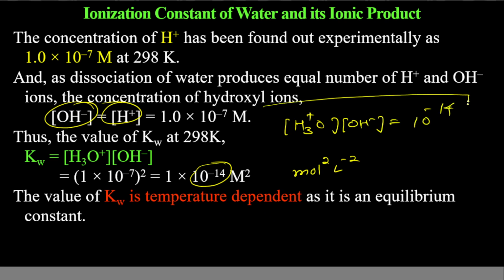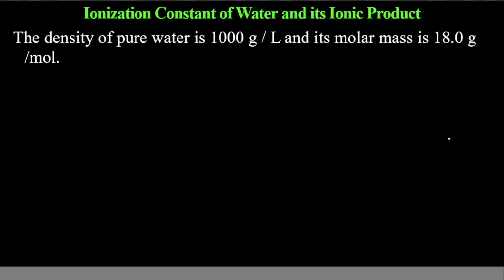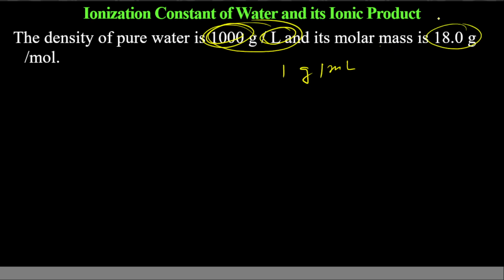Okay, quite frequently. So just remember, we will be using it. The density of pure water is 1000 grams per liter and its molar mass is 18 grams per mole. We know that, okay? The density of water is 1 gram per ml, or 1000 grams per liter. And its molar mass is 18 grams.